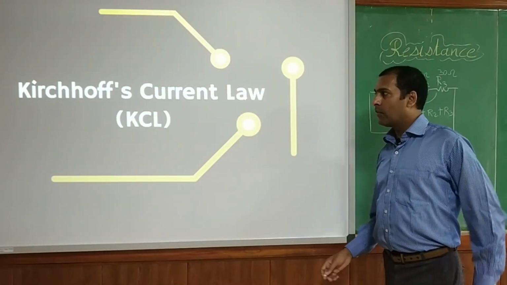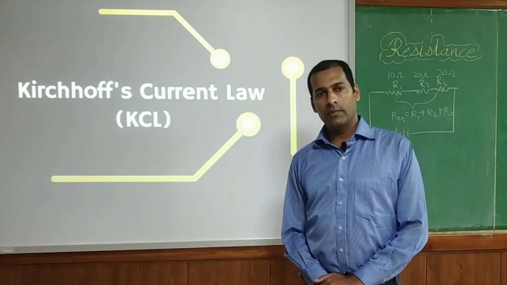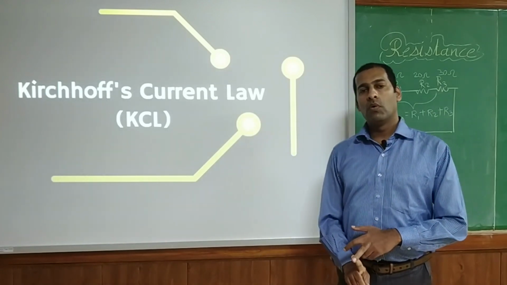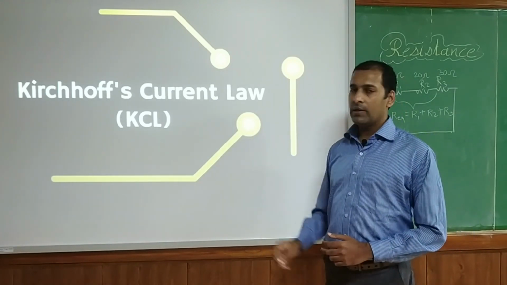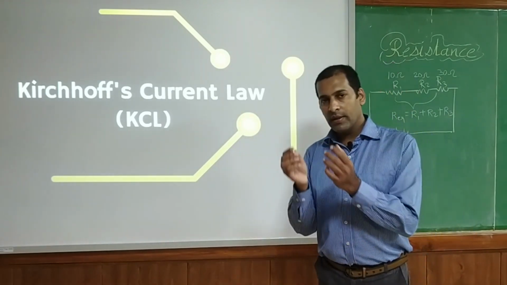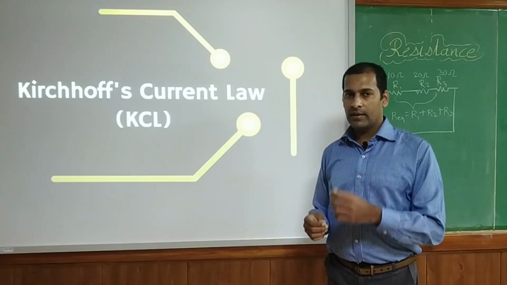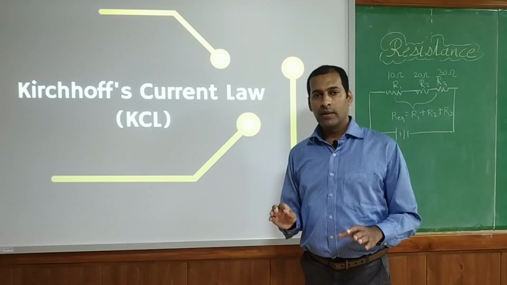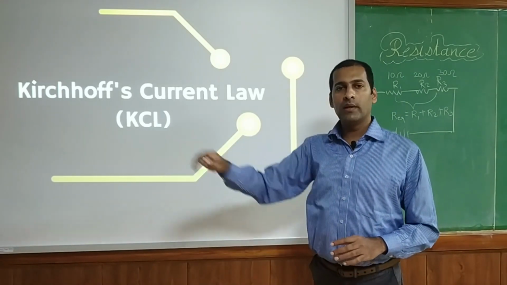Then let us discuss Kirchhoff's laws. There are two laws of Kirchhoff: Kirchhoff's current law and Kirchhoff's voltage law. Kirchhoff's current law, what does it say? If we consider a point where a number of wires are attached together, if there is a single wire, no matter, the same amount of current will flow.